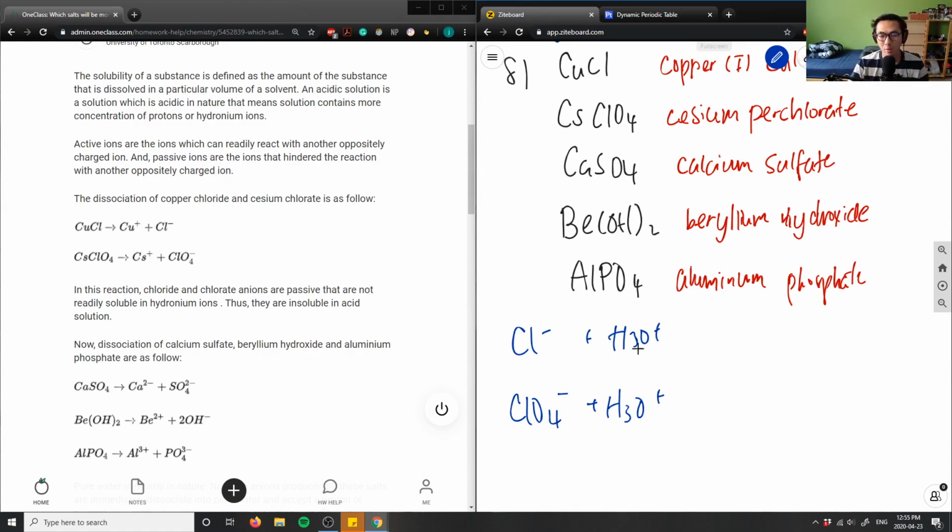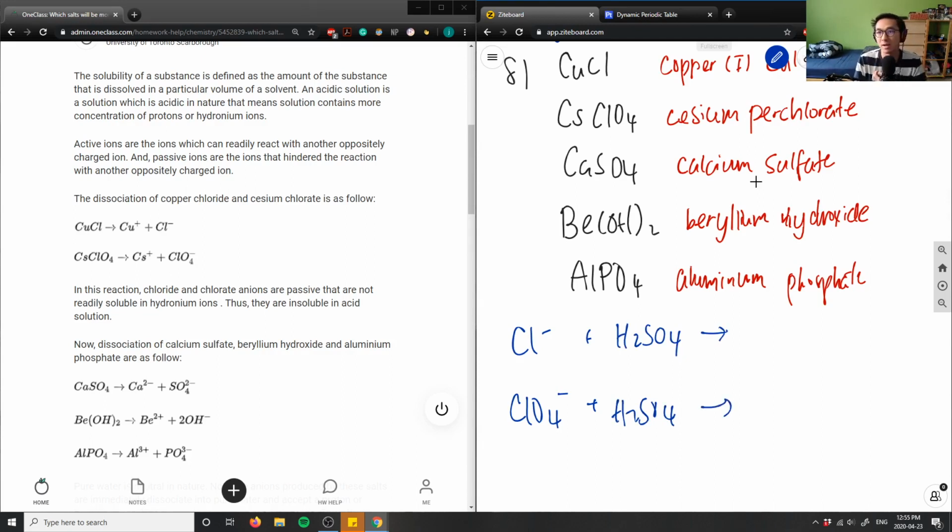If we were to write a reaction, we would get HCl and H2O, and for this one we would get perchloric acid, HClO4, and water. But if we don't have H3O plus, for example, if we had an acid, let's say H2SO4 for both of these, would this actually give us a reaction?